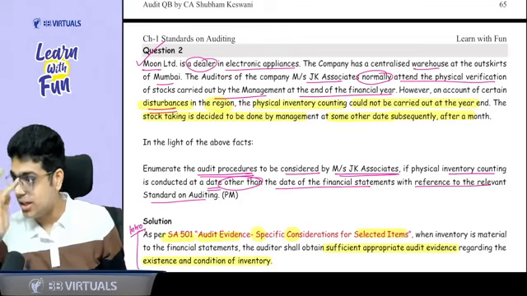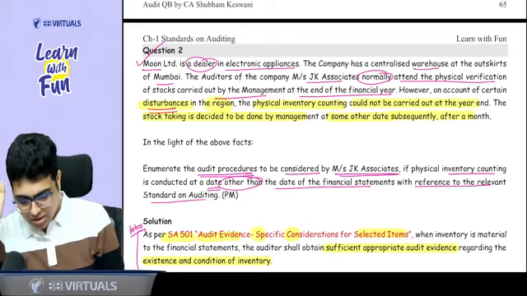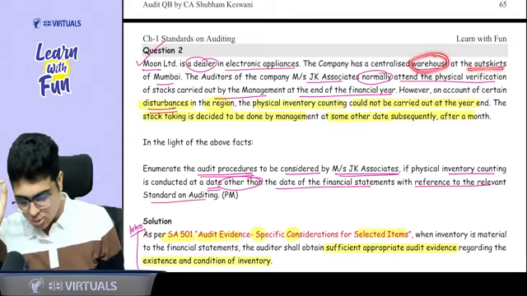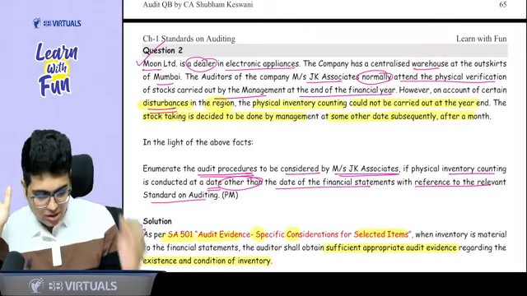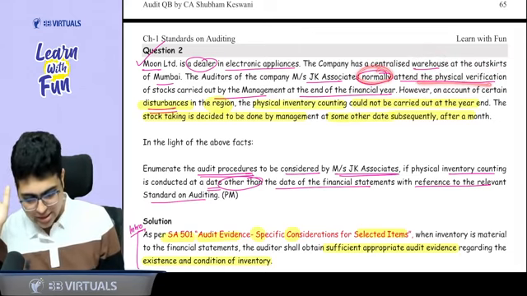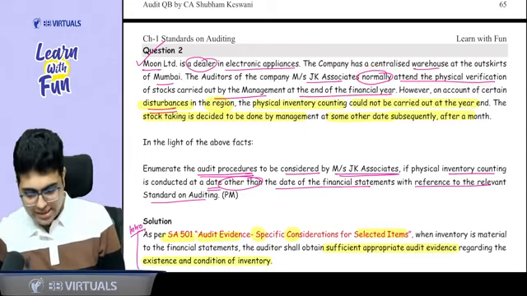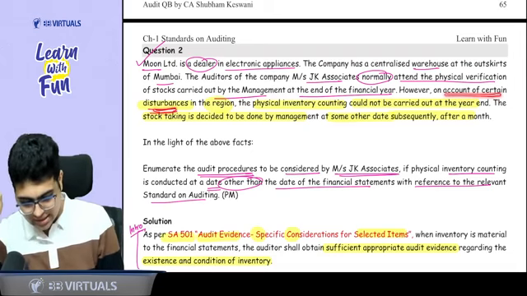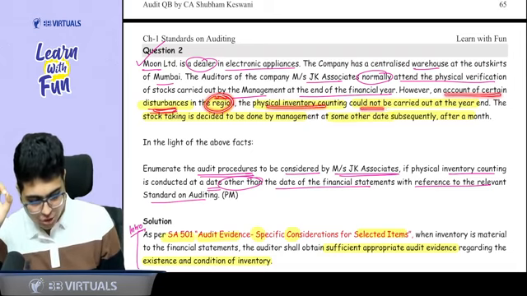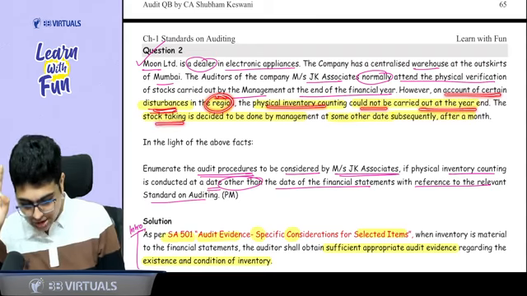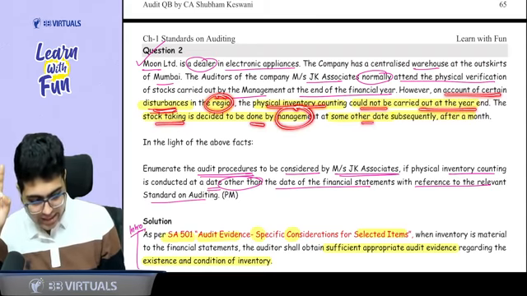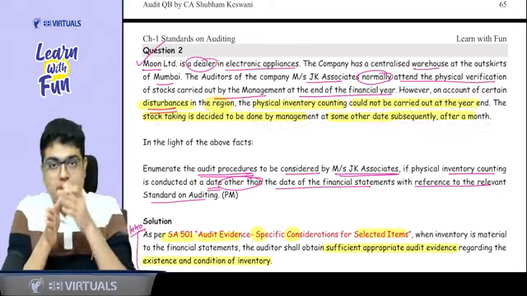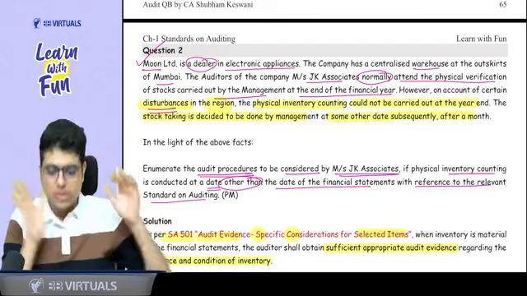to this condition only. Sir, how? Please focus. Moon Limited is a dealer of electronic appliance. It has a centralized warehouse at the outskirts of Mumbai. Auditor of the company normally attends the inventory count at the end of financial year as it is carried out by the management. However, due to certain disturbance in the region, physical count could not be done at the year end. Stock taking is done by the management at a date subsequent after a month. So not on the date of financial statement, but after 1 month, management is doing the inventory count.